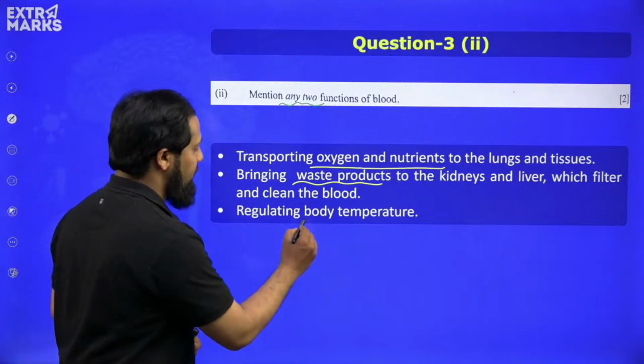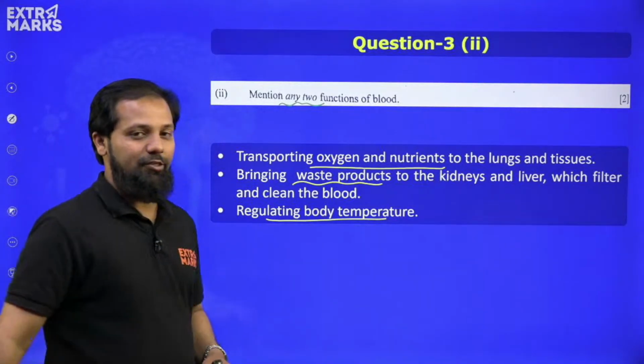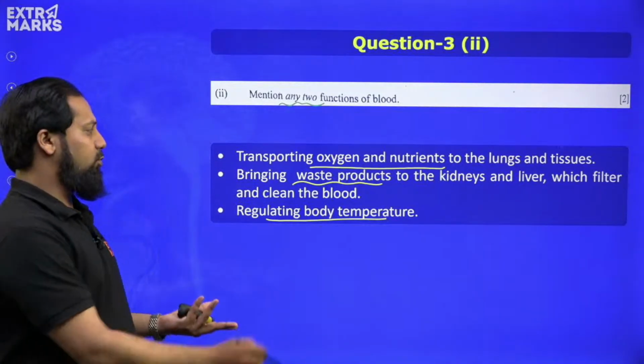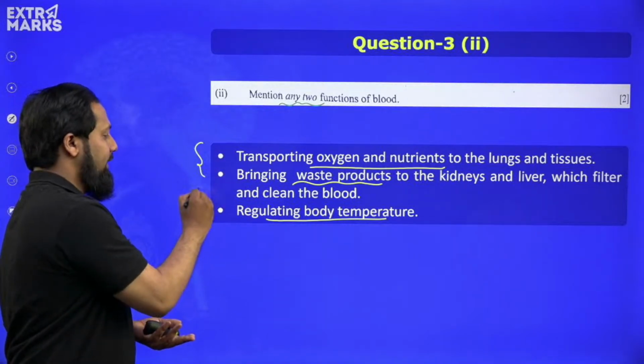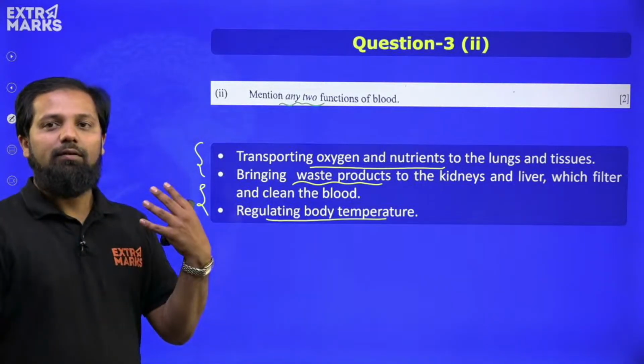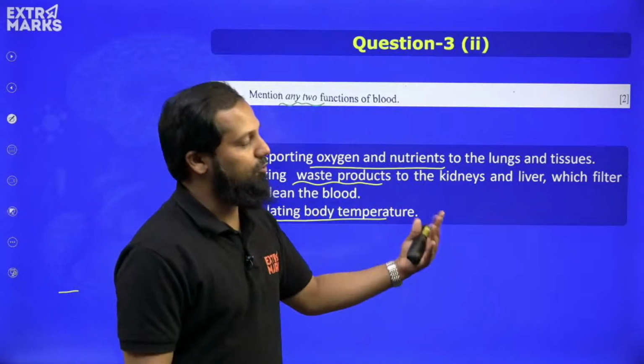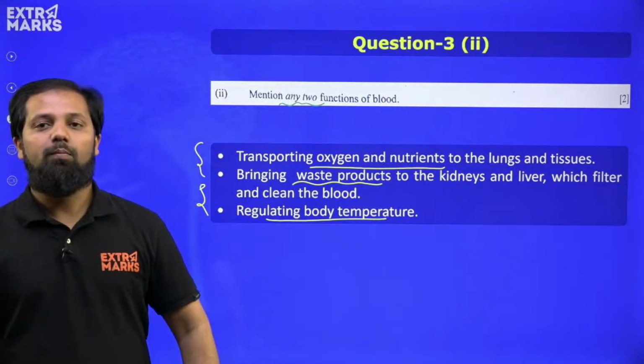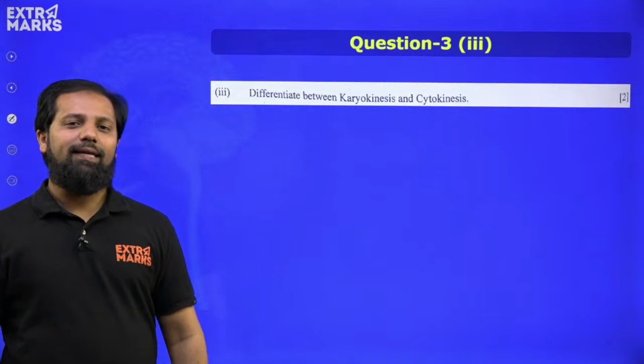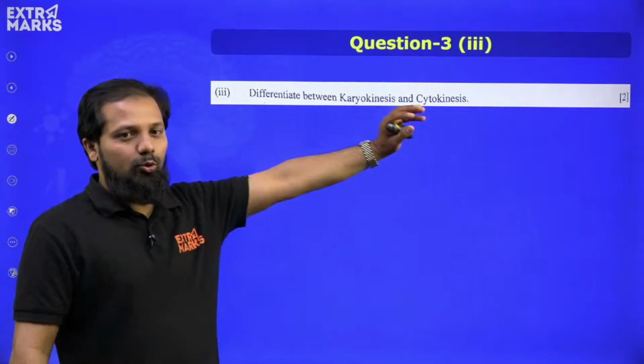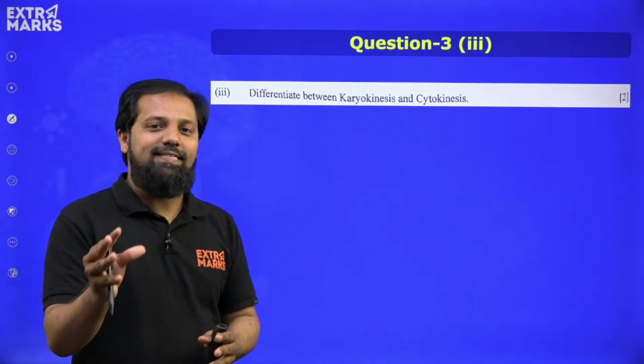Third important one is to regulate the body temperature. So out of the three, if you write any two, okay, any two, you will be getting complete 2 marks for this particular question. Moving ahead, differentiate between karyokinesis and cytokinesis. Again a question from cell cycle.